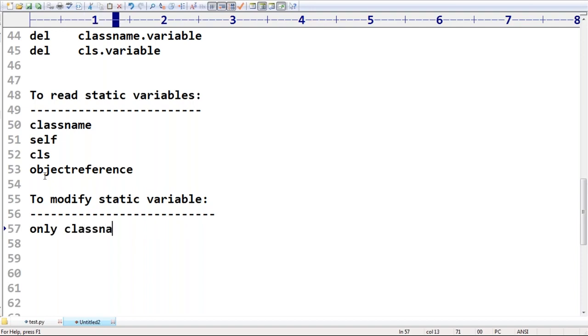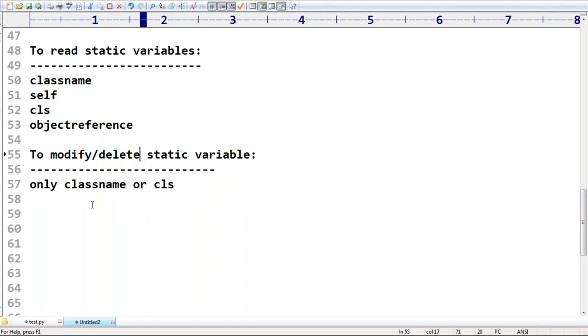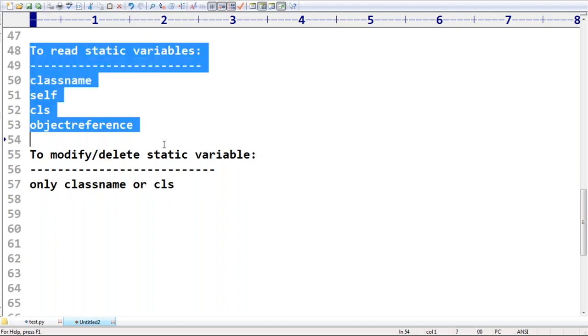Only class name or cls, correct or not? Similarly, to delete also. If you want to modify or delete, we compulsorily require the class name or the cls variable. If you want to perform a read operation, you have multiple ways, no problem at all. Clear? Any explanation required?